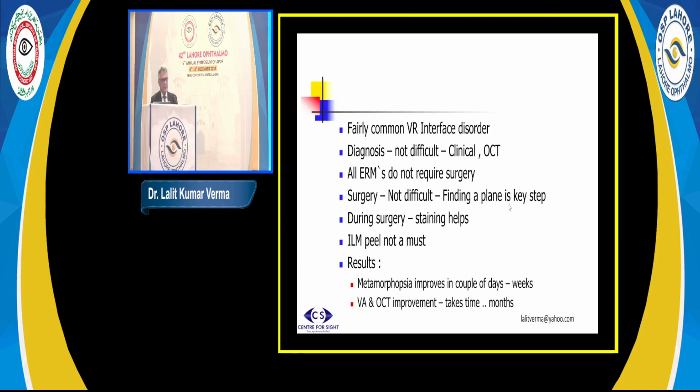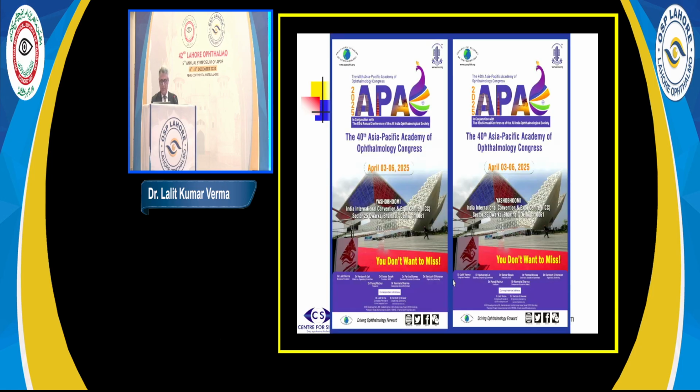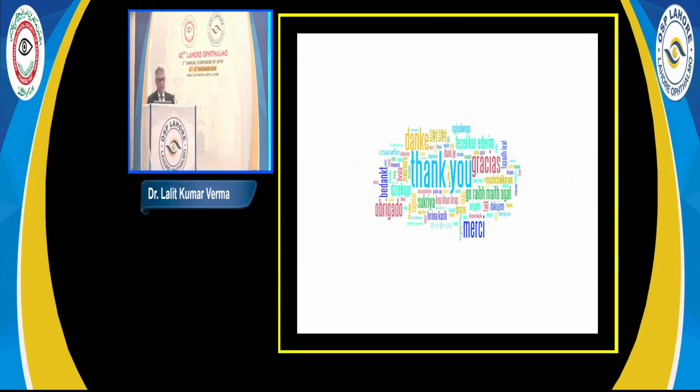Finding a plane is the key step. Once you find a plane, and during surgery, staining definitely helps. And ILM peel, as I said, is not a must. Results: metamorphopsia improves in a couple of days or weeks, but vision improvement and OCT improvement sometimes takes a longer time, may take months also. So thank you very much again for patient listening.